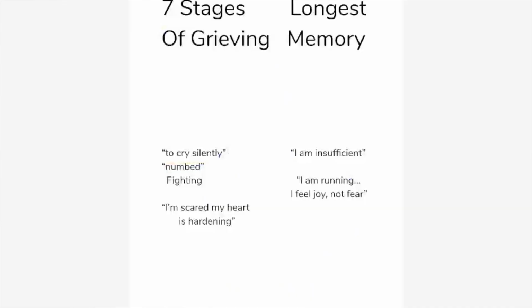So when we look at this, we can look at things from The 7 Stages of Grieving, such as how the woman talks that they've been taught to cry silently and that she feels numbed, that she feels nothing. However, there are also emotions of fighting against things, and that tragic part where she talks about her heart hardening. And so we have this range of emotions that are experienced by the Indigenous Australians as shown by the woman.